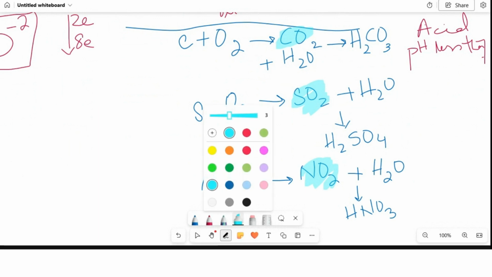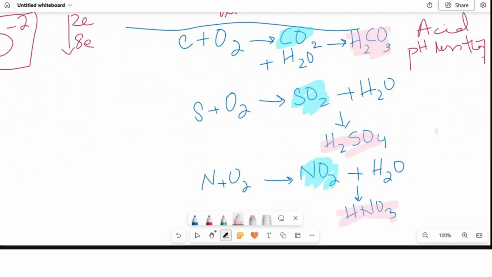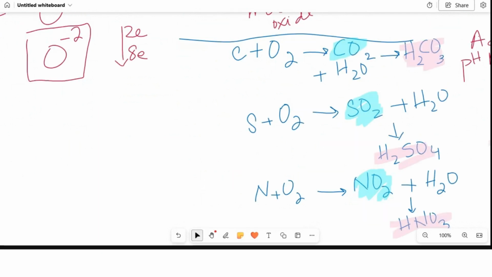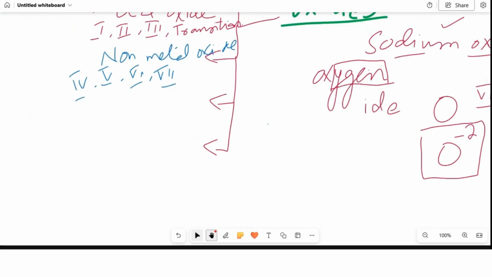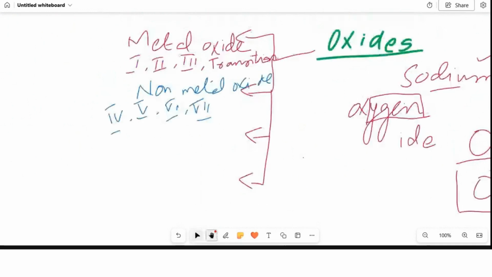And when these non-metal oxides are dissolved in water, they are going to form carbonic acid, sulfuric acid, and nitric acid. Because they form acids, that is why we are calling all the non-metal oxides acidic oxides.